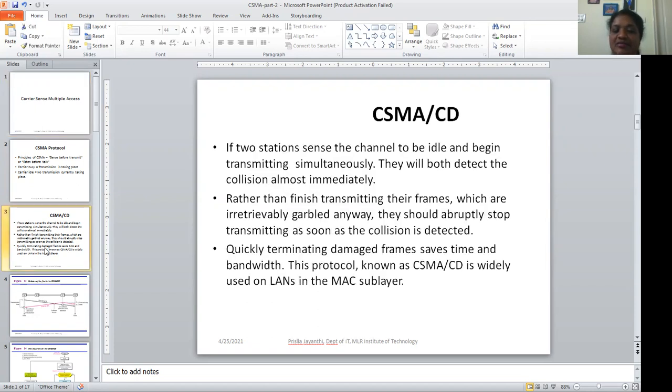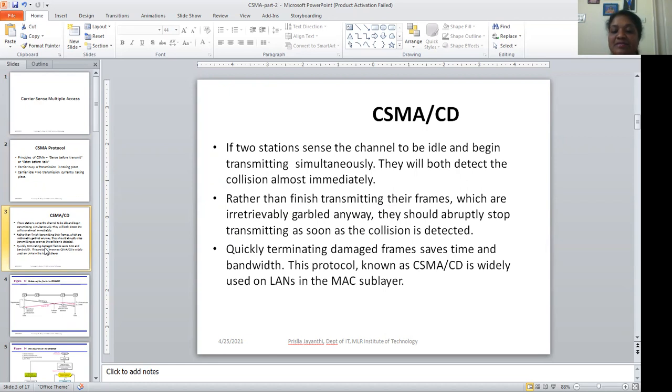We have seen that in one-persistence, the channel is always sensed, and when the channel is free, the station can send the frame. Whereas in non-persistence, the channel is sensed after a random wait time period. So the station can send only when it finds that the channel is free at its random time.